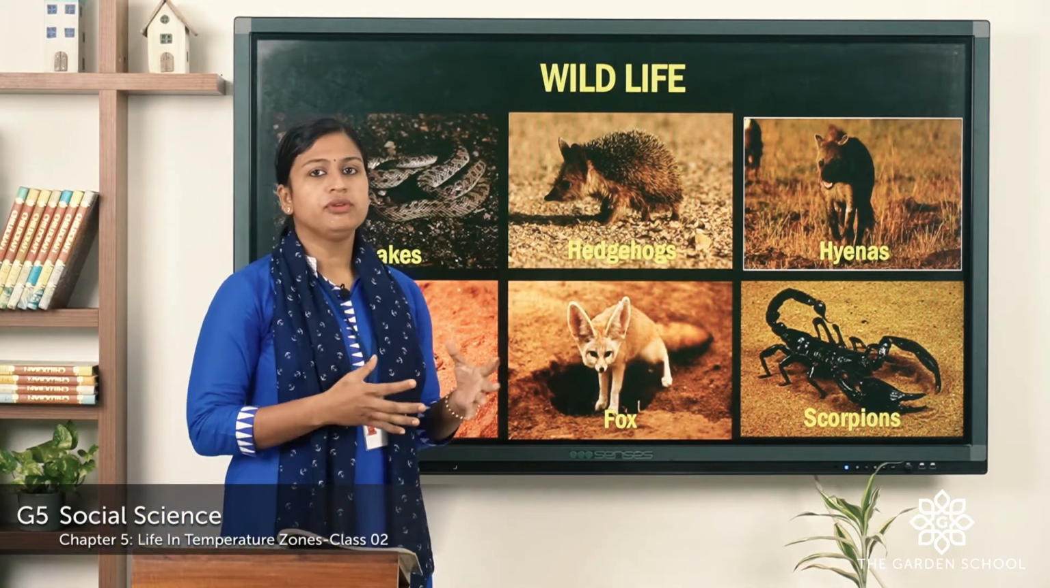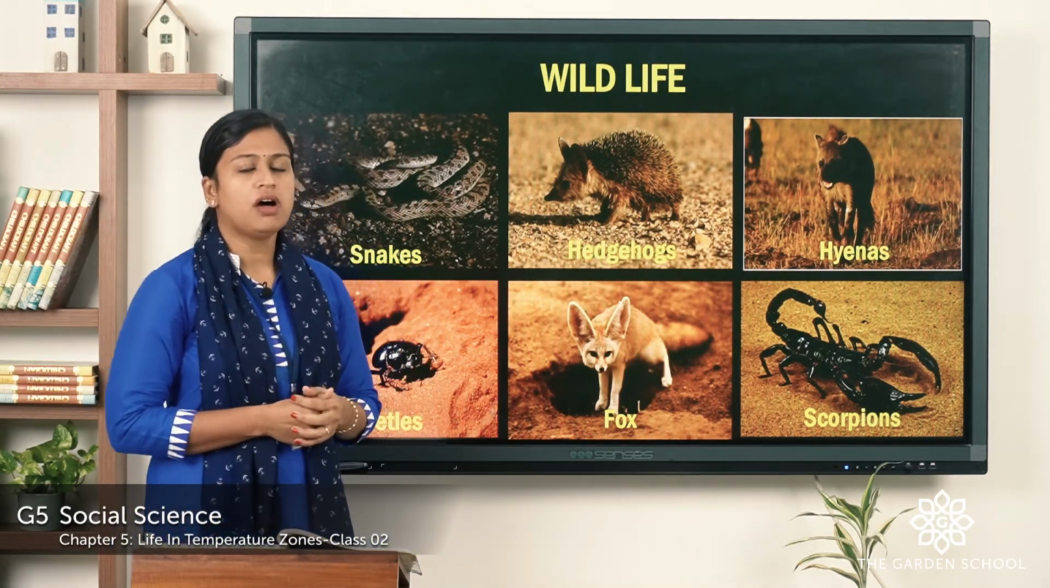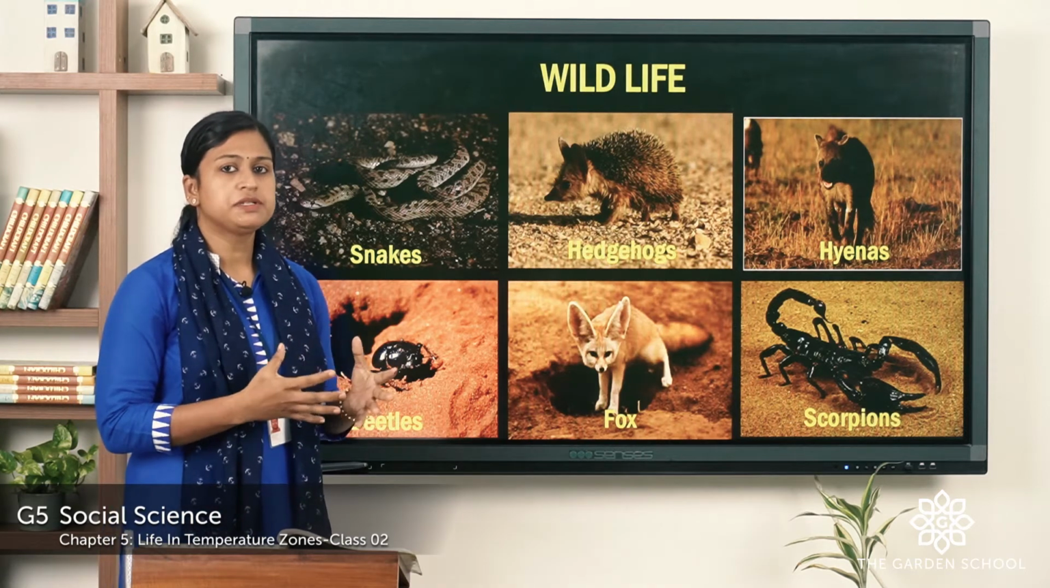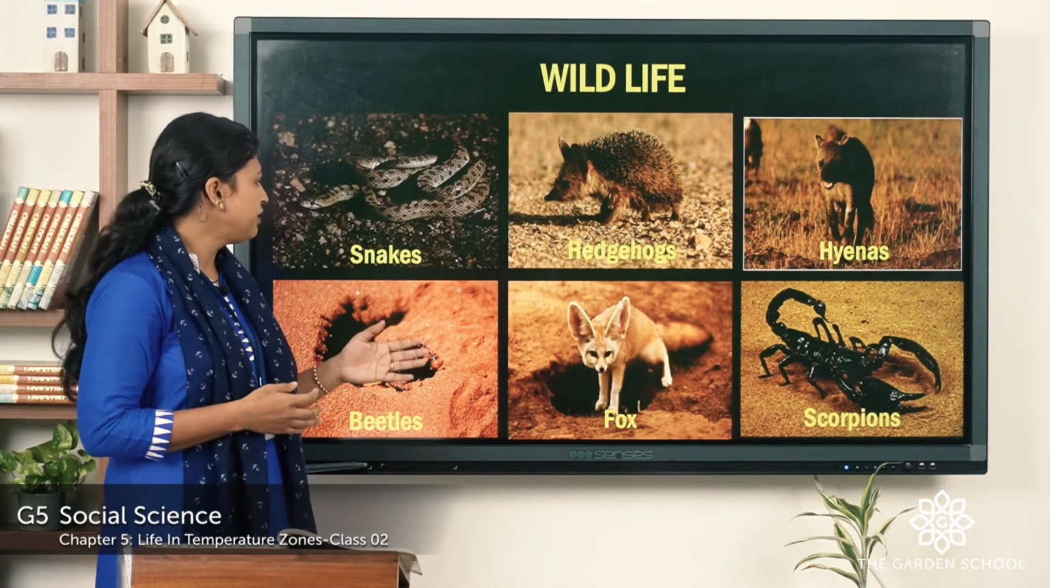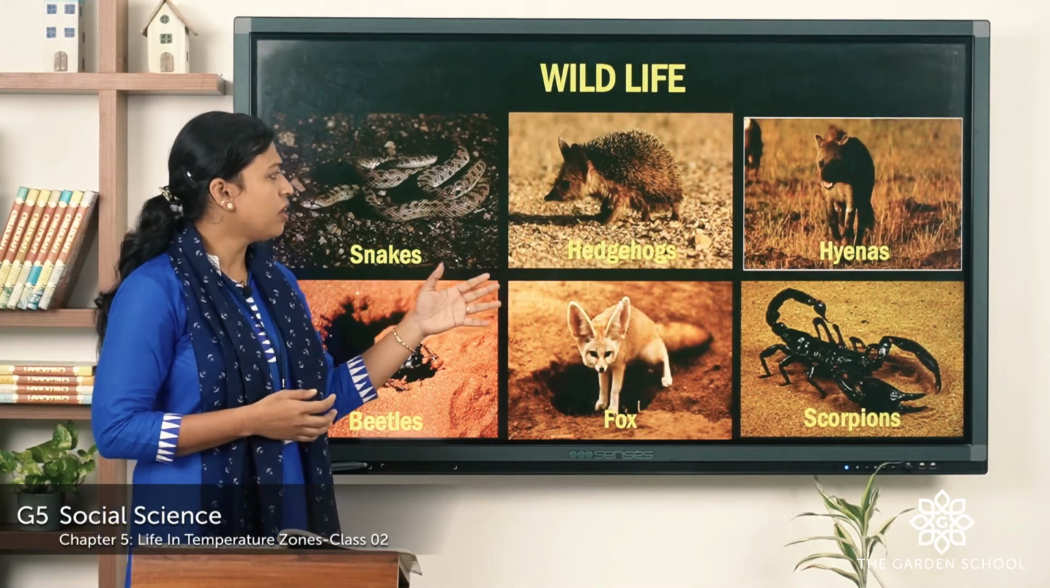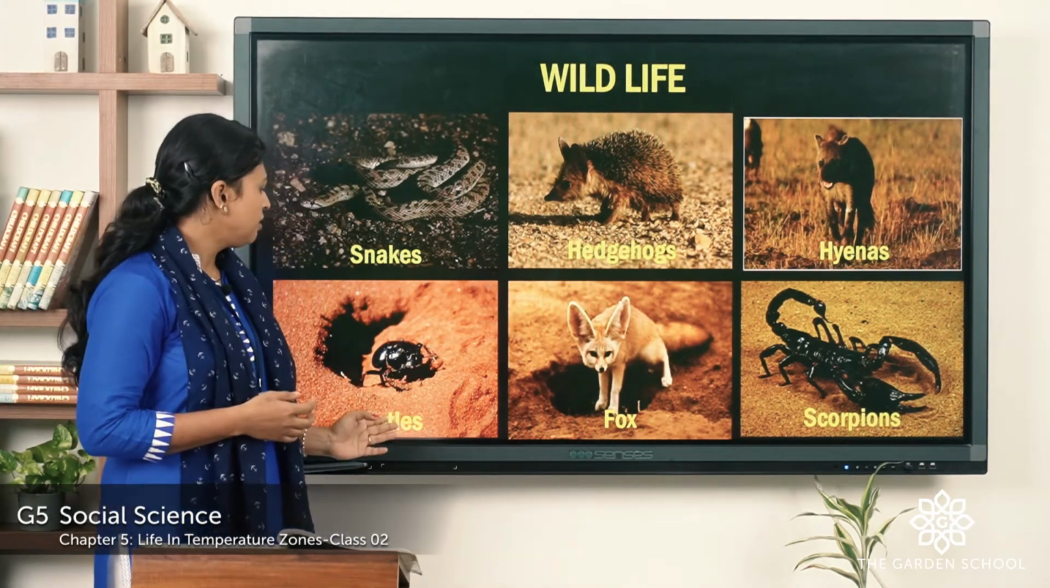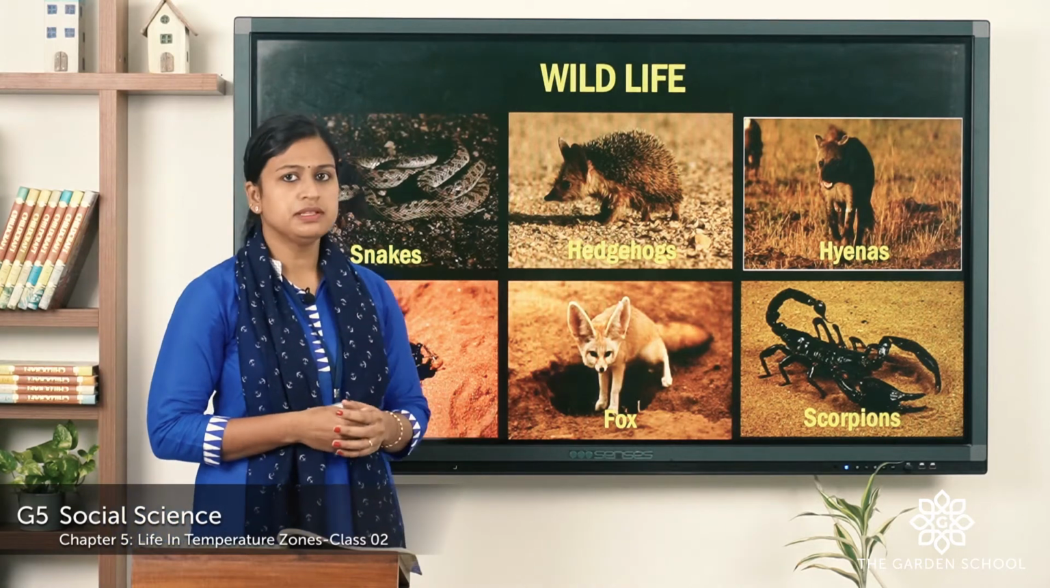Now, these are few animals found in this hot desert. They have adapted themselves to this extreme hot climate. Some of them are snakes, hedgehogs, hyenas, beetles, frogs, scorpions and so on.